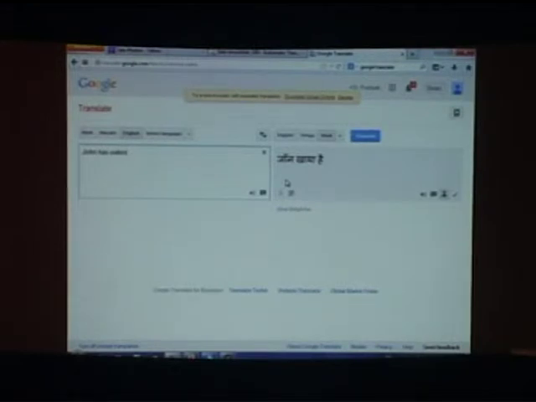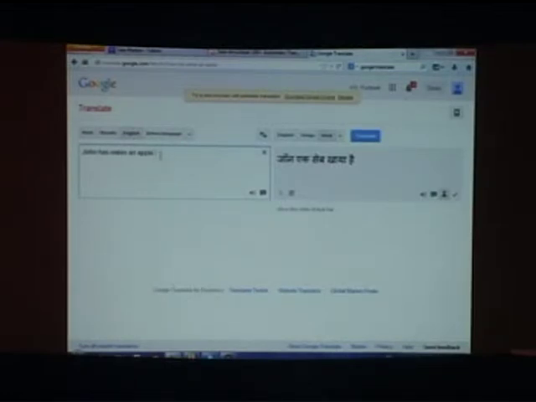Okay, so let's distinguish these two points very carefully. As we go ahead in statistical machine translation, we'll see that there is one component of the machine learning system which takes care of adequacy, meaning transfer. The other component takes care of fluency, by means of language modeling. So John has eaten. John khaya hai is not fluent but adequate. John has eaten an apple. John ek seb khaya hai, meaning transfer.